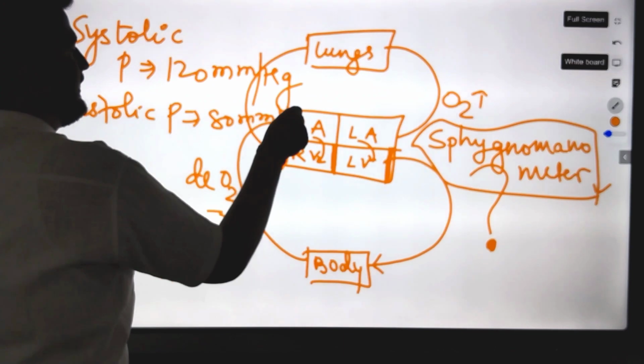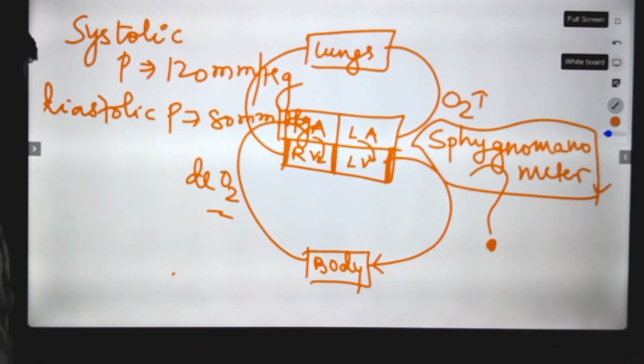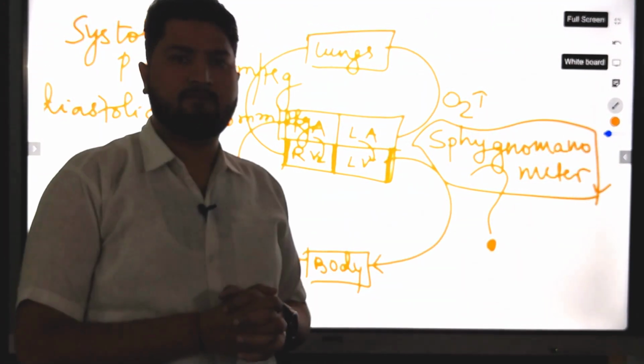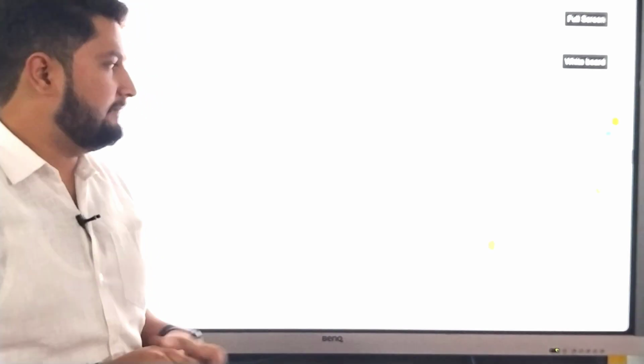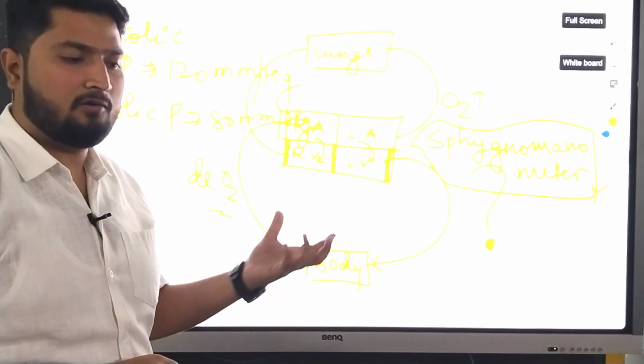Now why did these 2 units come? Because when your heart contracts, the blood pressure will be more. When your heart relaxes, the pressure of blood will be less. So the systolic pressure is always greater than the diastolic pressure. So actually in the heart, what is the core concept?